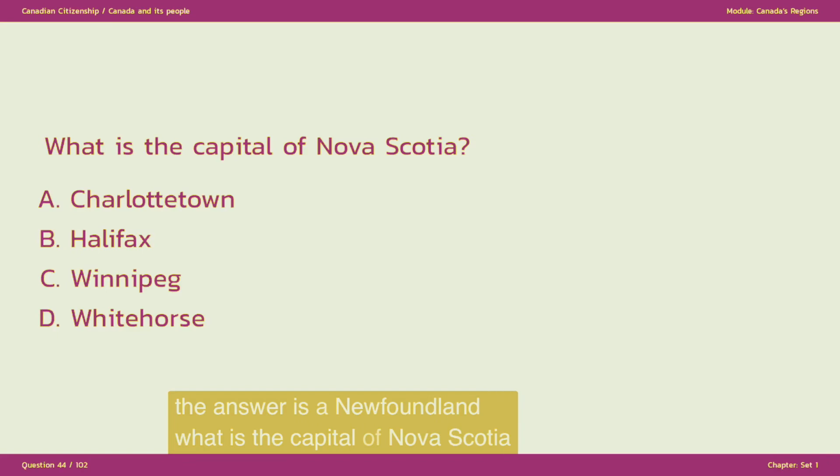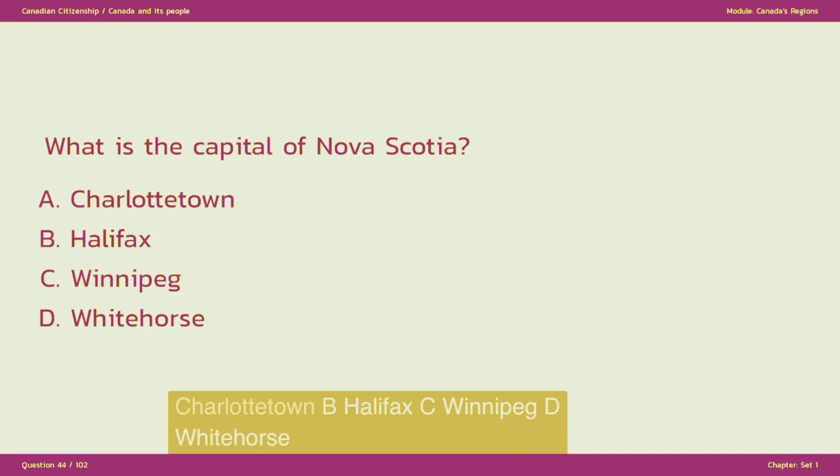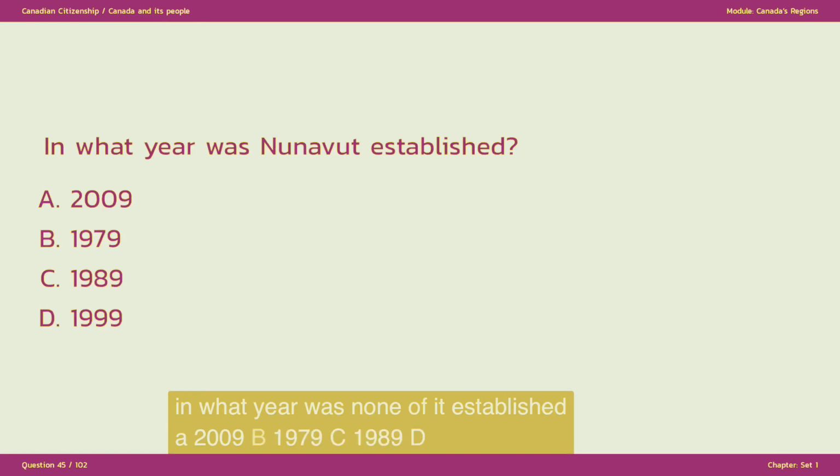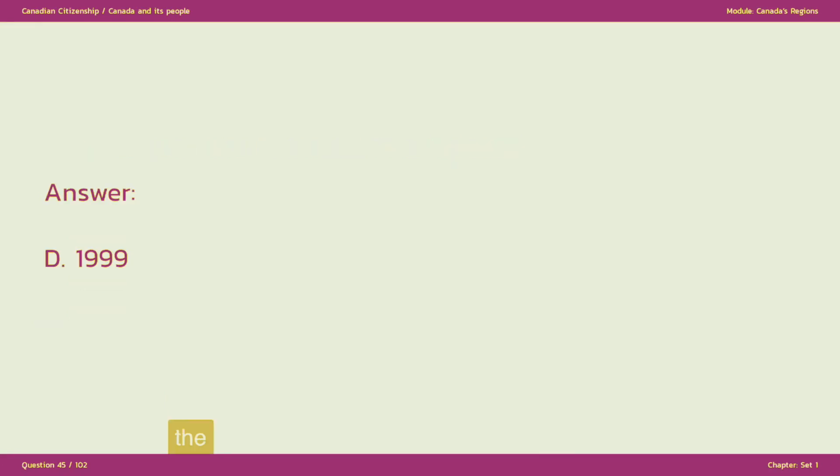What is the capital of Nova Scotia? A. Charlottetown. B. Halifax. C. Winnipeg. D. Whitehorse. The answer is B. Halifax. In what year was Nunavut established? A. 2009. B. 1979. C. 1989. D. 1999. The answer is D. 1999.